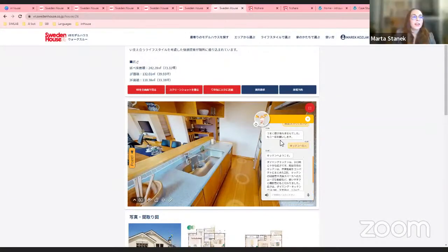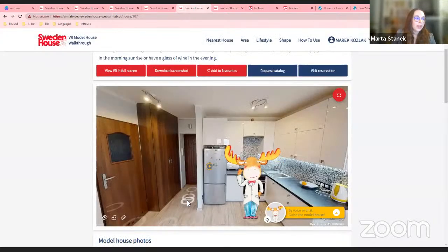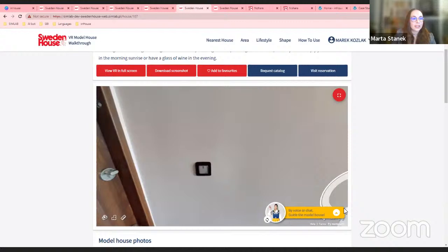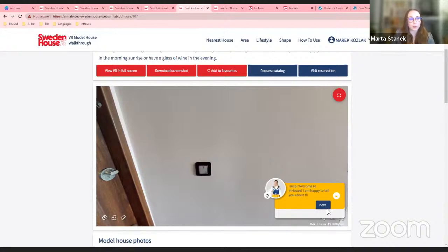Okay, so I will show you the difference between the Watson and the classic bot that we had introduced at the very beginning. As you can see, here is the previous version that the client was using. It is integrated within the website.